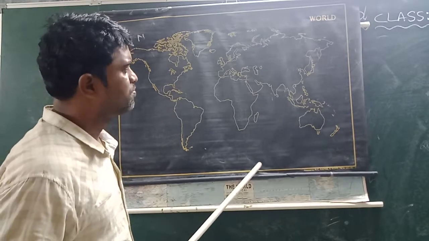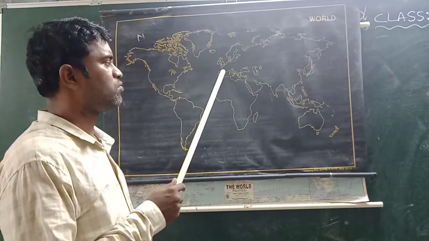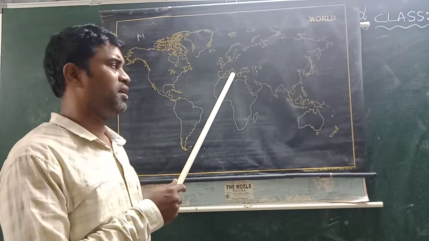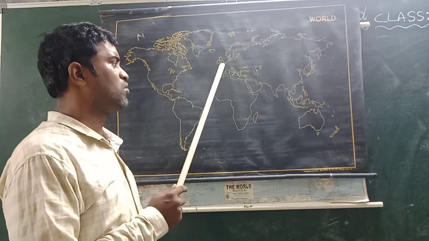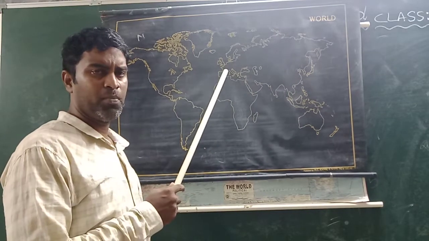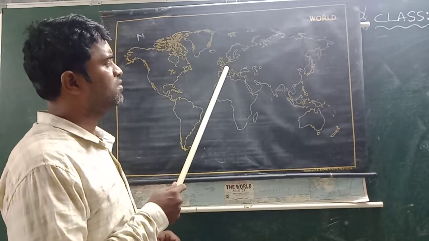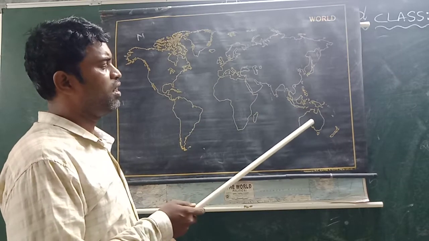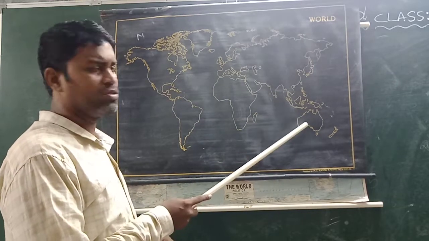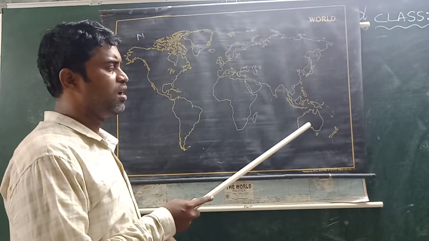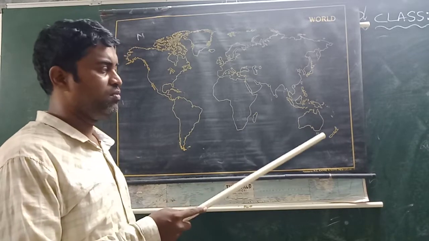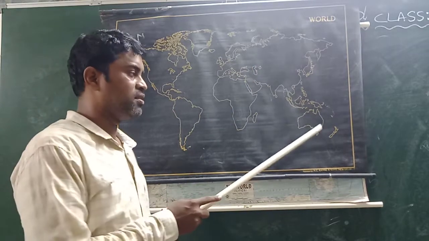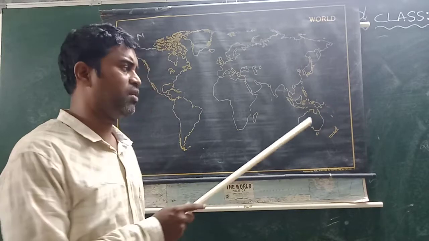Next, the sixth one, Europe. The most industrialized continent in the world. Europe means the land of sunset. This is the sixth continent. Seventh continent, Australia. It is located in the extreme south. This Australia is also called the island continent.